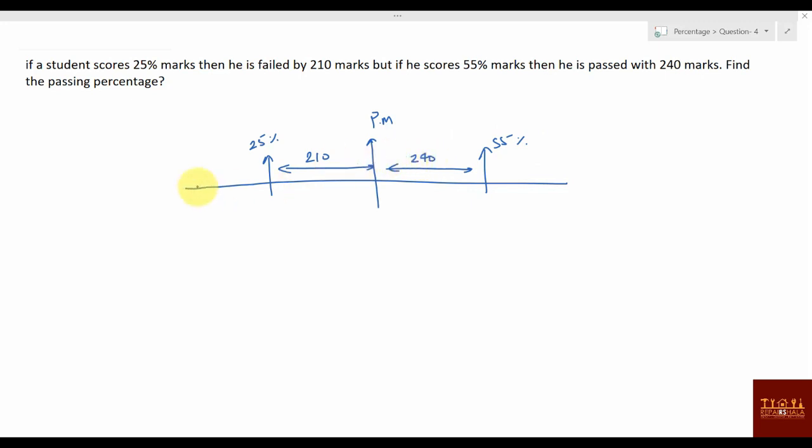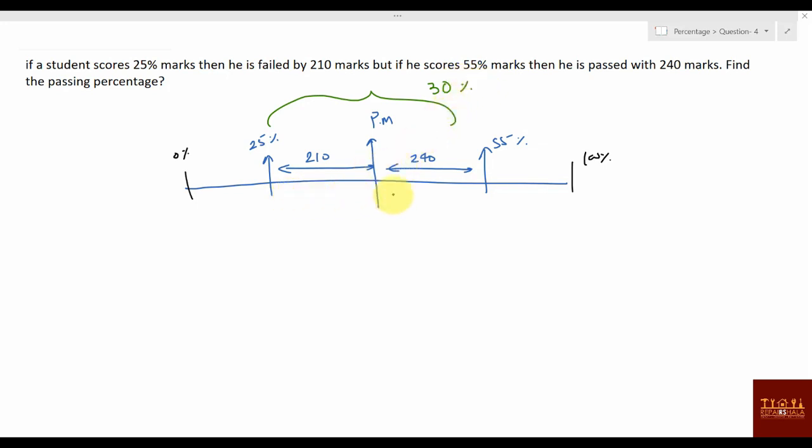I would say this part is 0 percentage and this part is 100 percentage. The difference between 25 percentage and 55 percentage is 30 percentage.